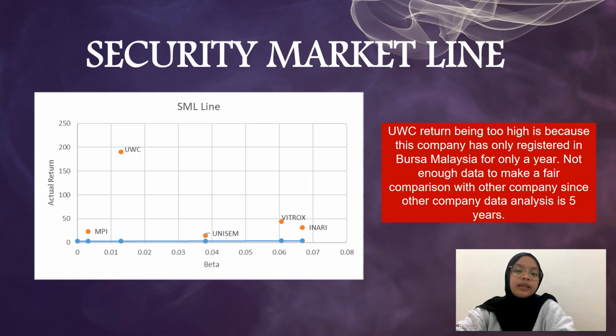If we made an investment decision based on SML, all 5 stocks are recommended to buy because all 5 stocks are above the line, thus undervalued. The reason behind UWC return being so high is because this company has only been registered in Bursa Malaysia for a year. There is not enough data for us to make a fair comparison with other companies, since other company data analysis is 5 years long.